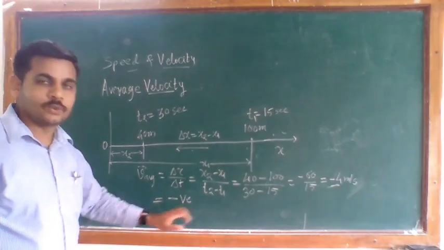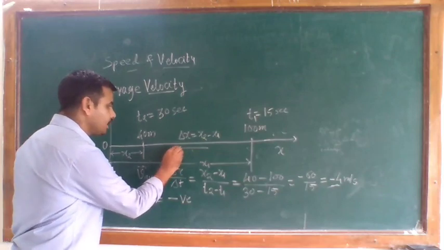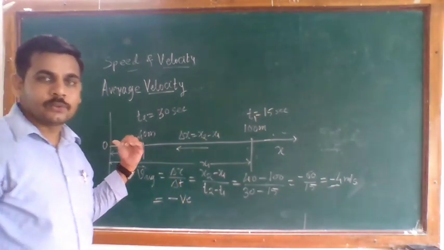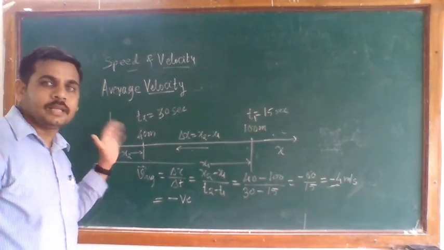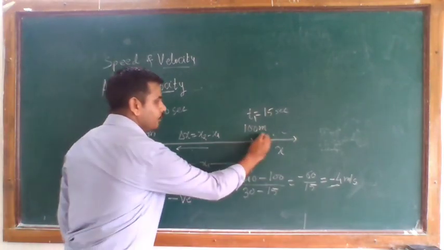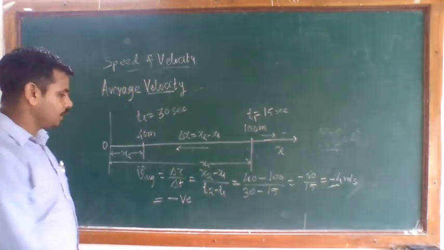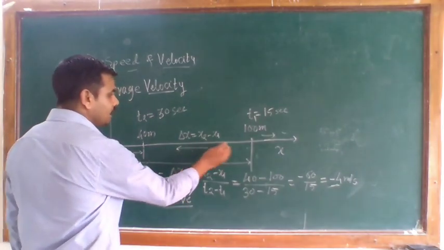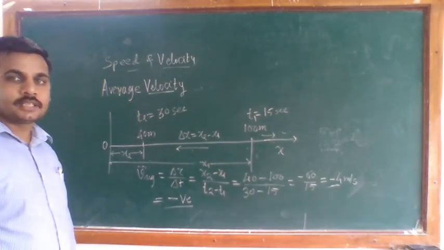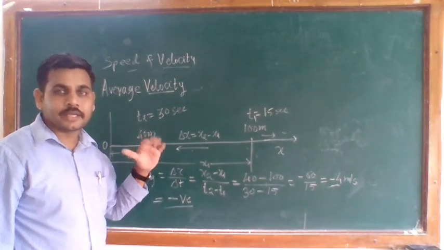If your average velocity is negative, then the object is changing its position in a negative direction, or to the left side. We can say simply the left side. In the first case, the object moves to the right side, the positive direction, and if your average velocity is negative, in that case the object is changing its position in the negative x direction.